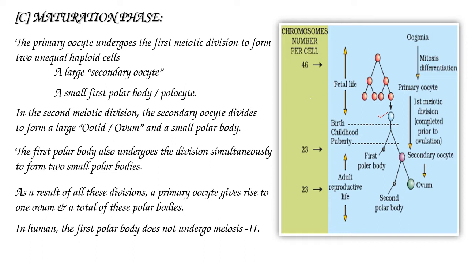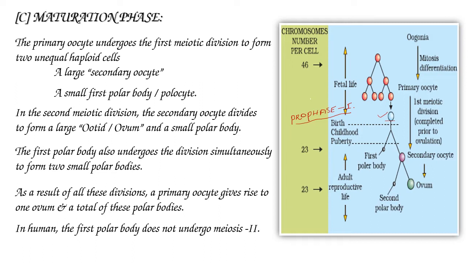At sexual maturity, the primary oocyte is already suspended at prophase 1 stage in meiosis 1, since before sexual maturity itself it is suspended at prophase 1.